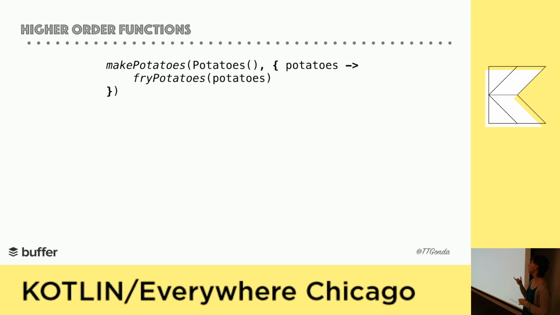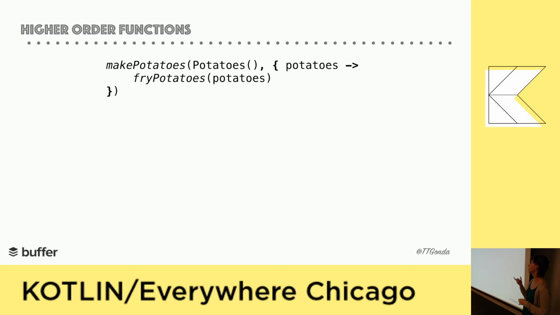And then the other common case for using a higher order function is for setting a listener. So you can replace a single function interface, often containing logic to respond to an event, such as a click or something being emitted from an RxJava stream. So here's our situation: we have a listener for when a customer has finished eating. So we can clear the dishes and bring the check.